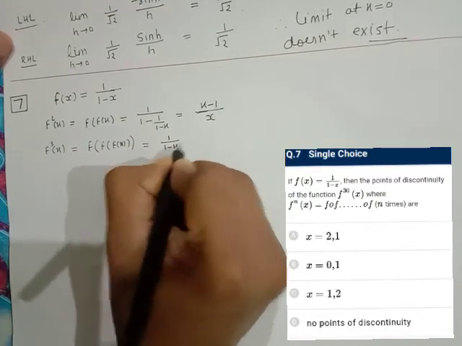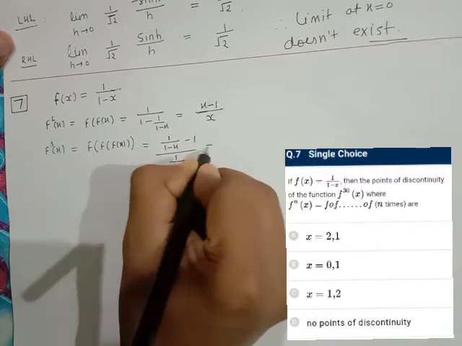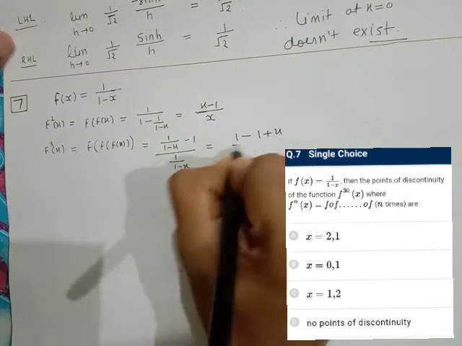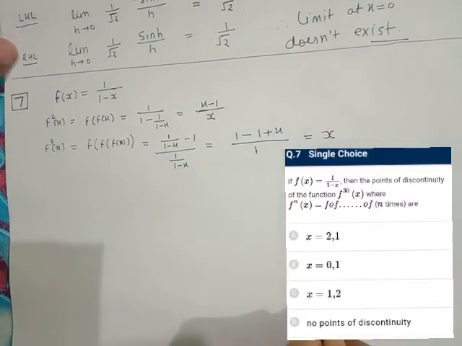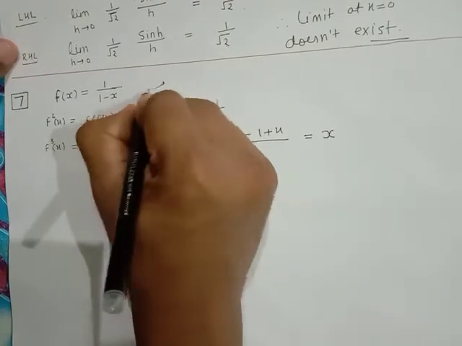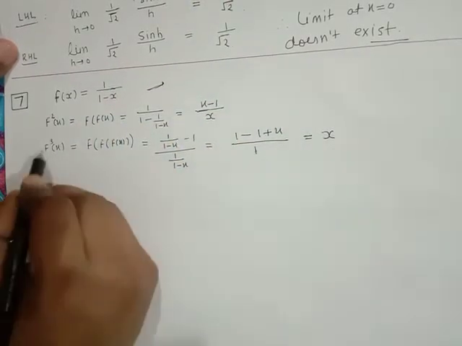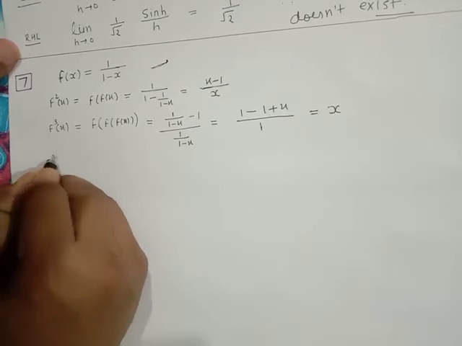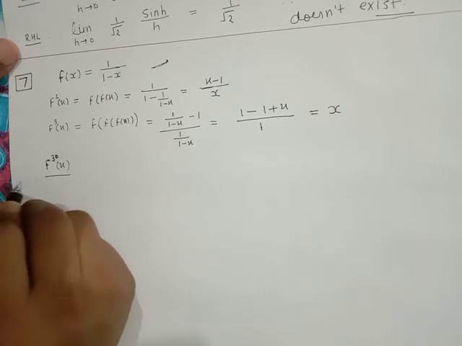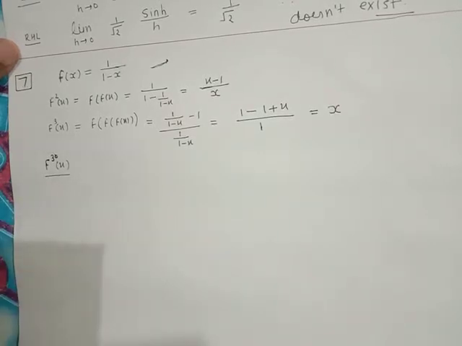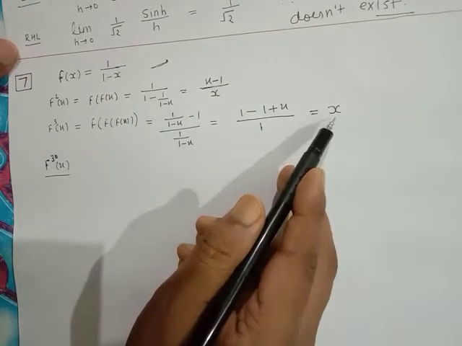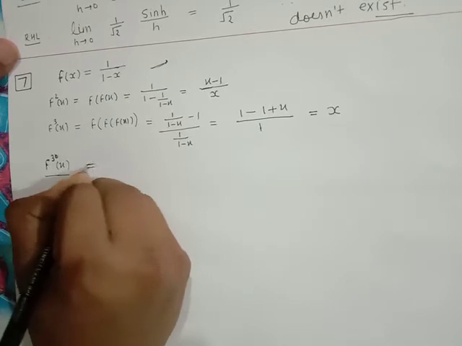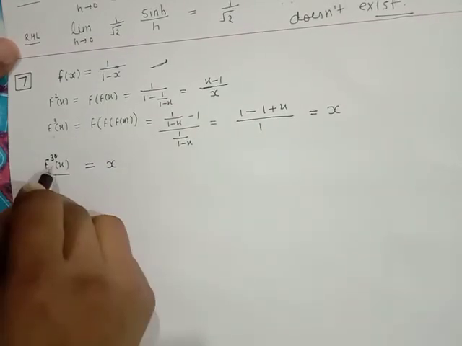Then what is f3x, this is f of f2x, basically put here 1 by the function f2x, so it becomes 1 upon 1 minus x minus 1 upon x. So 1 minus 1 plus x upon 1, which comes out to be x. So here you can see that f3x is x, and we have been asked to find the point of discontinuity of f30x. So we must find the function f30x. We can see that in a period of 3 it is coming out to be x, so f30x will also be equal to x because 30 is a multiple of 3.